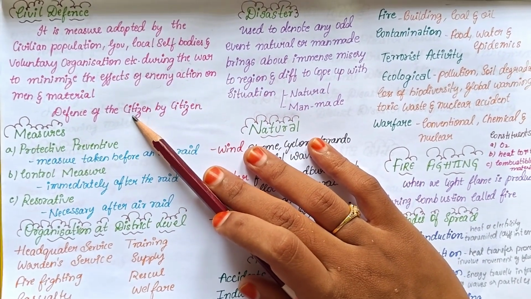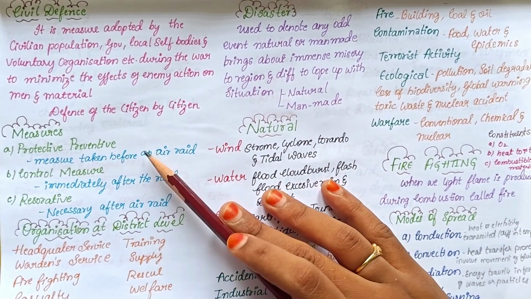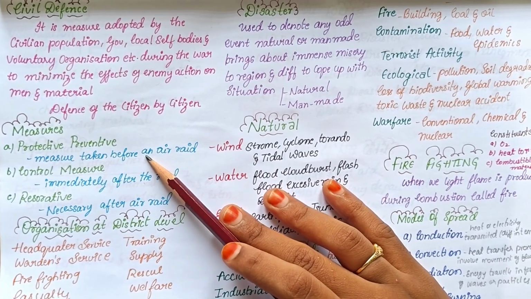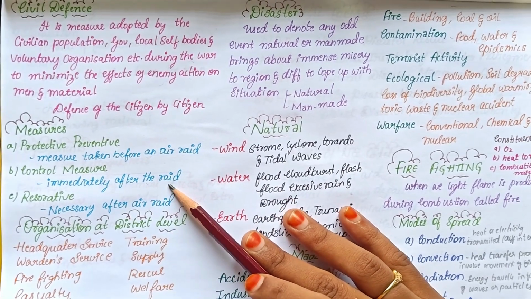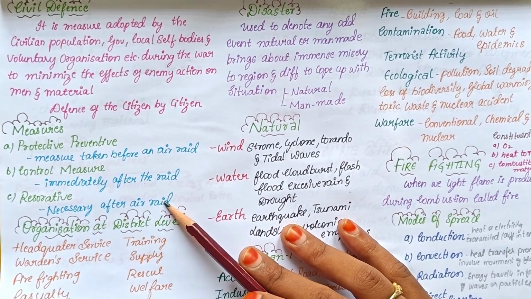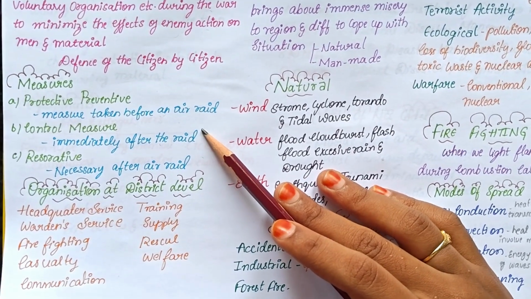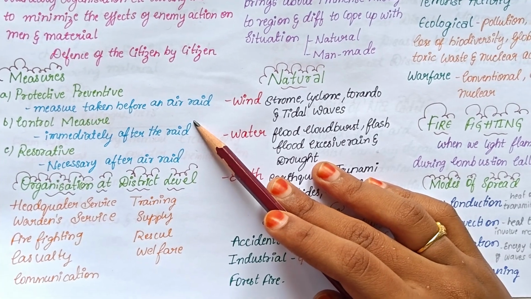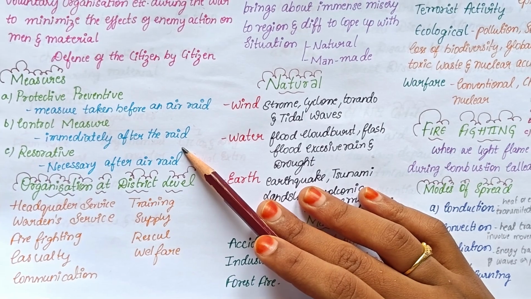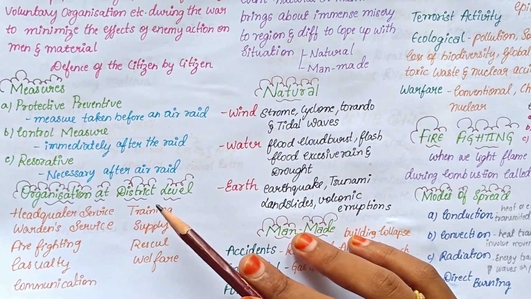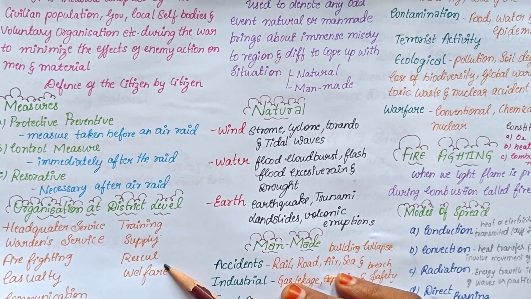There are a few measures of civil defense, that is protective, preventive, control measure and restorative measure. Protective preventive measures are taken before an air raid, control measures immediately after the raid, and restorative methods necessary after the air raid. The organizations at the district level are headquarters services, warden services, casualty services, communication services, firefighting services, training services, supply services, rescue services and welfare services.